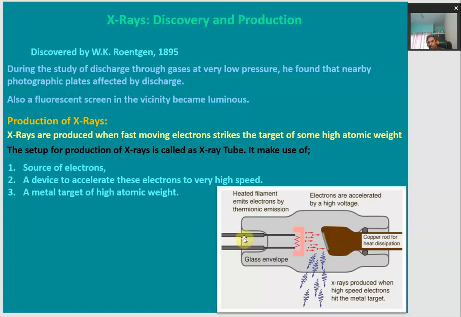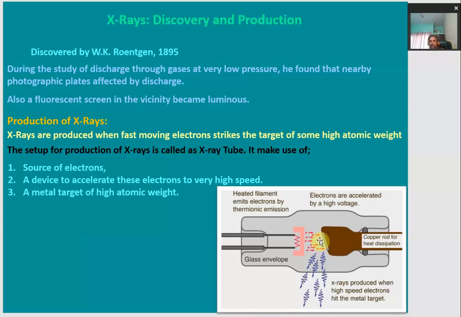Whenever the filament is heated to a very high temperature by AC voltage, it starts emitting electrons. These electrons will move anywhere, but some arrangement is made to make them travel along one direction in a fine stream. Then these fast moving electrons are accelerated to very high speed by the application of a potential of about 10 to the power 4 volts.